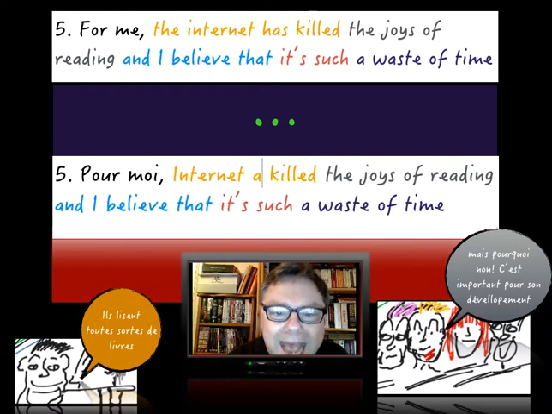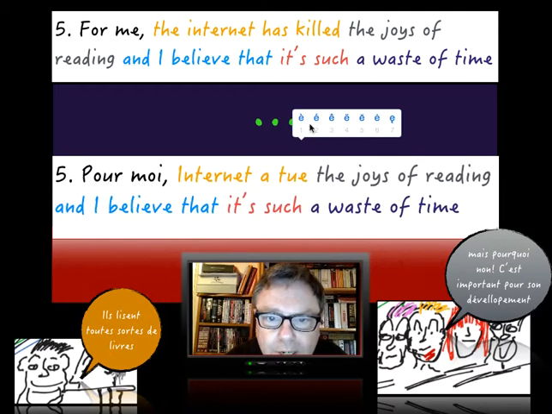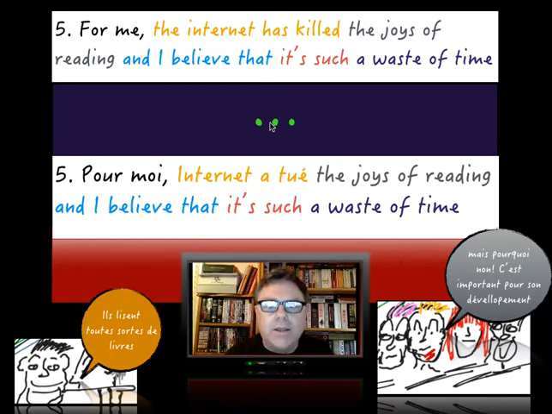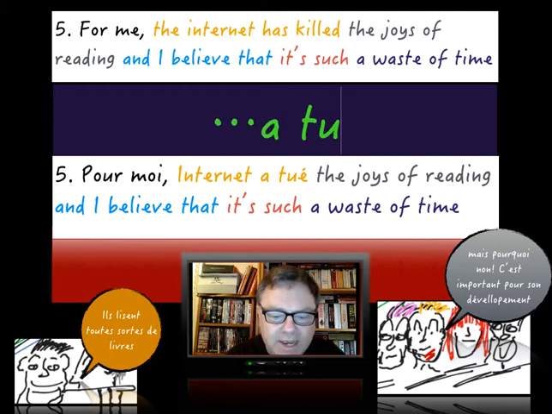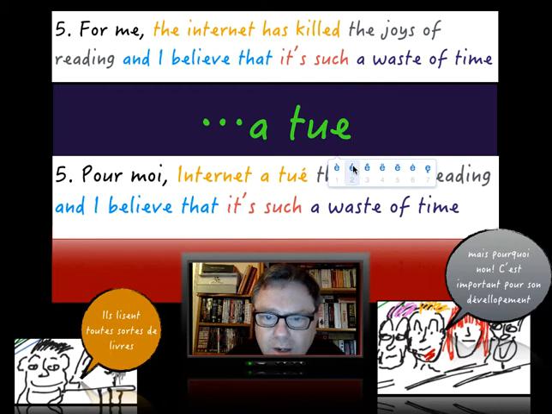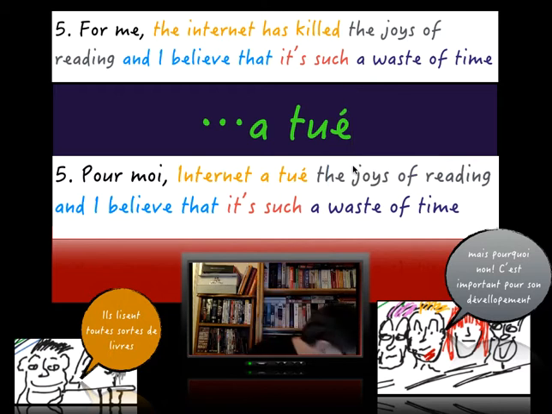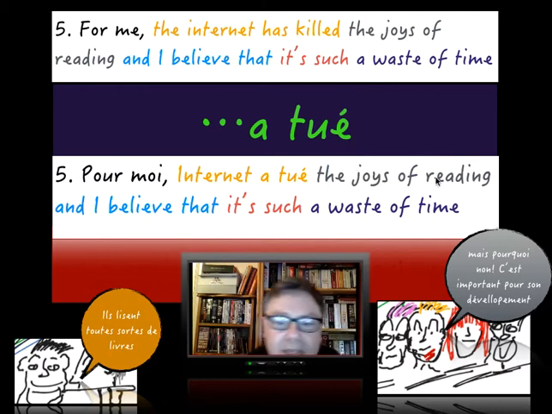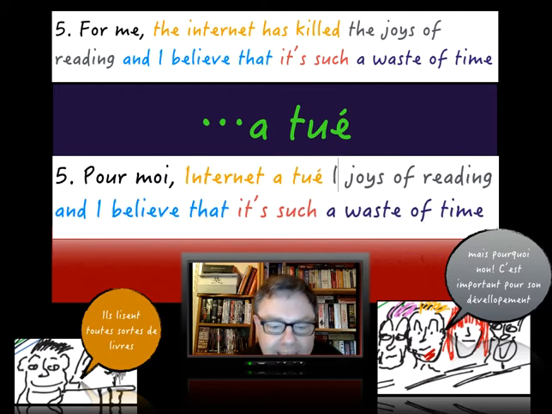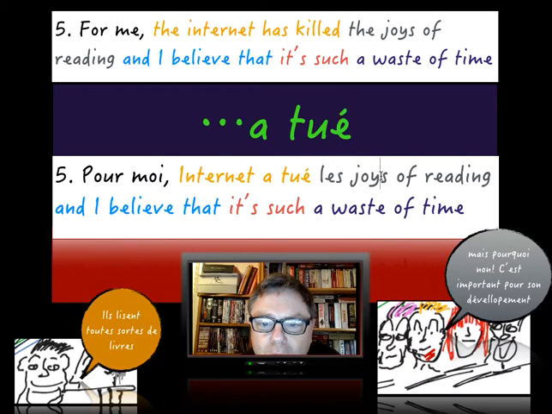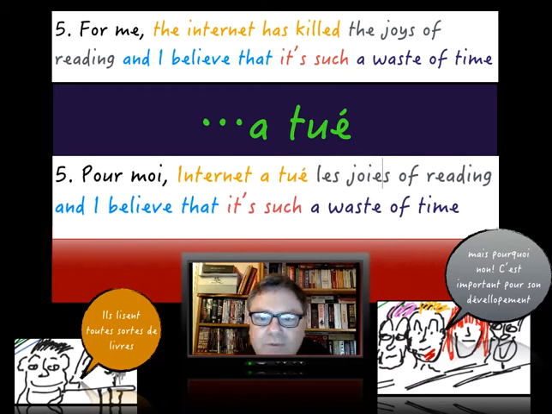So, has, right, 2E. Okay, so we need 2E. Alright, okay, has killed. Has killed. Let's have it in clear lights. Okay, 2E to kill. Alright, we got that there. And then the joys, les. Now, joie. Look at this here, ladies and gents, how we change it around from the English to the French. Look at that, les joies.